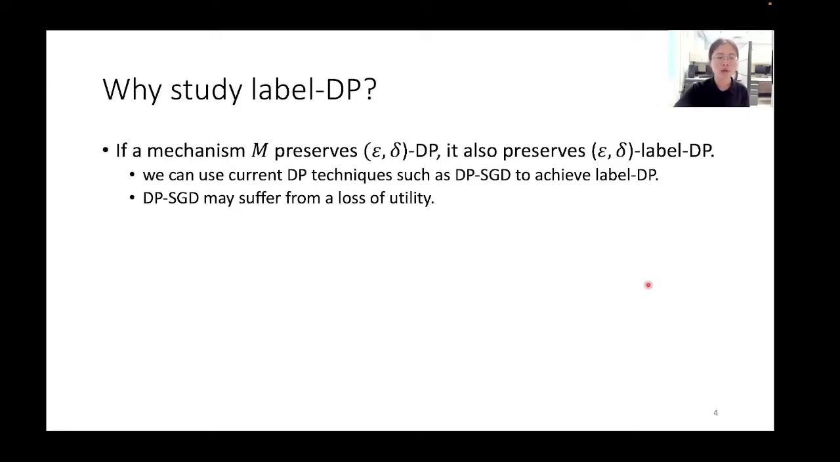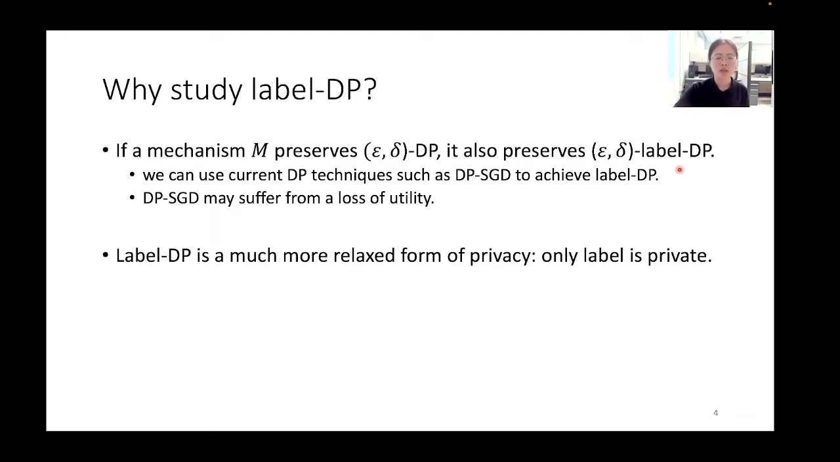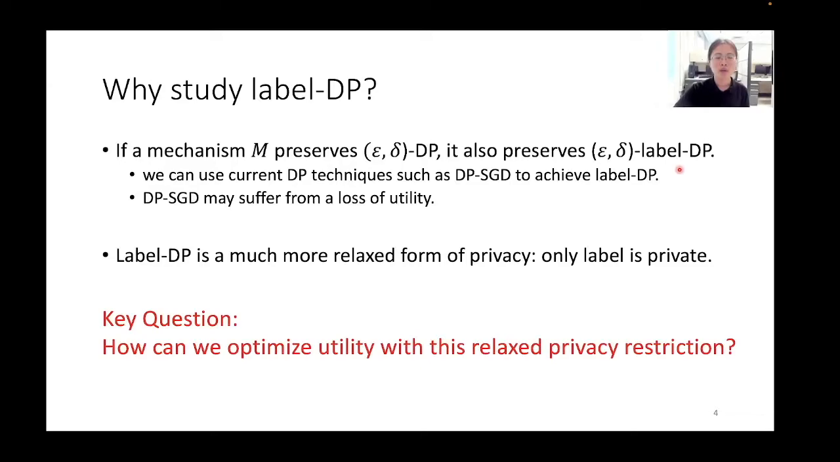As label DP only requires the label to be private, if a mechanism M preserves epsilon delta DP, then it also preserves epsilon delta label DP. Therefore, we can use current DP techniques such as DPSGD to achieve label DP. The problem is that DPSGD may suffer from a loss of utility, as label DP is a much more relaxed form of privacy, where only the label is private. The key question we ask in this work is, how can we optimize utility with this relaxed privacy restriction?